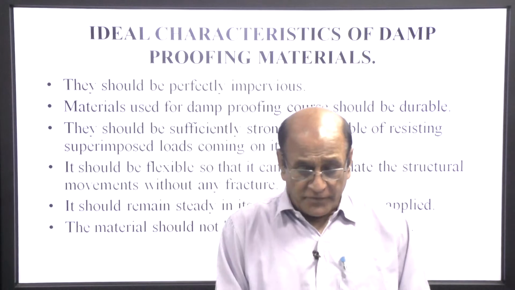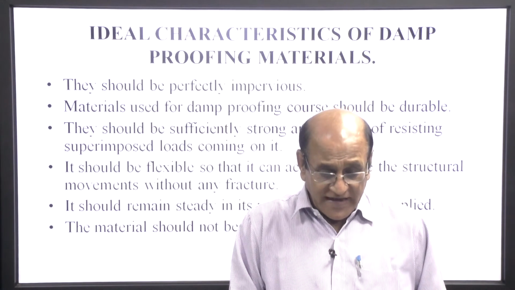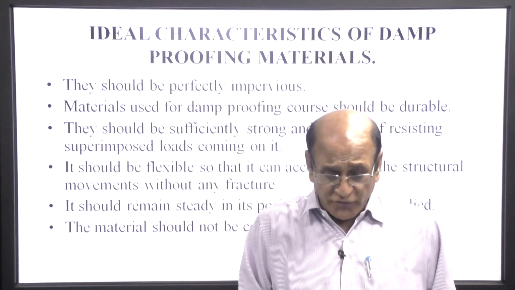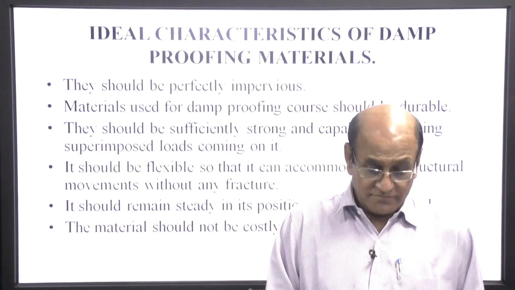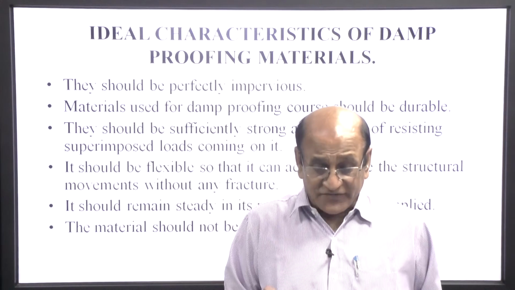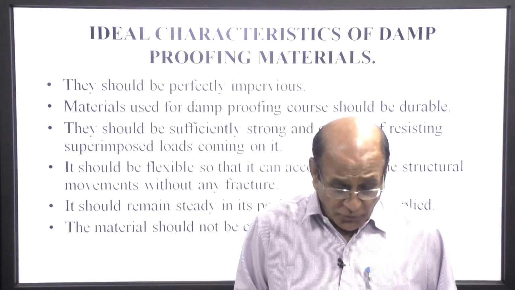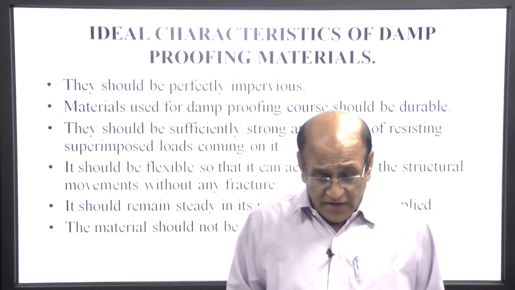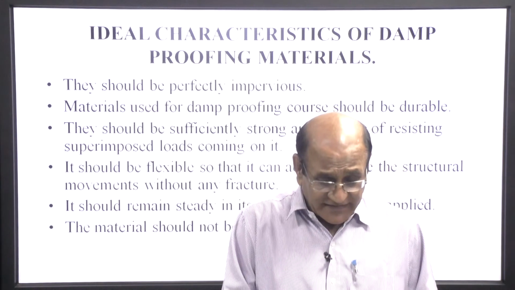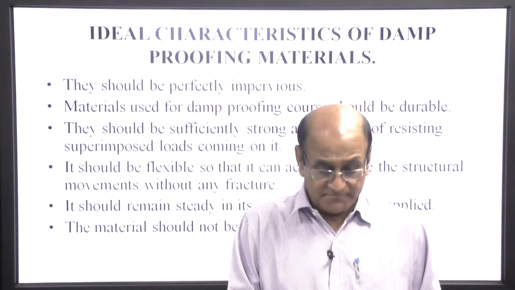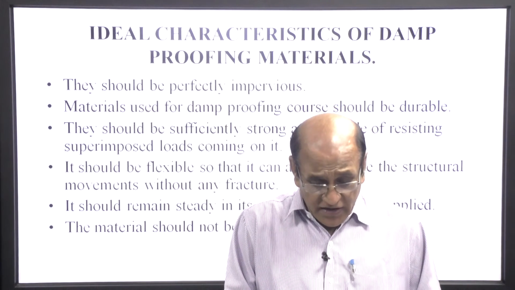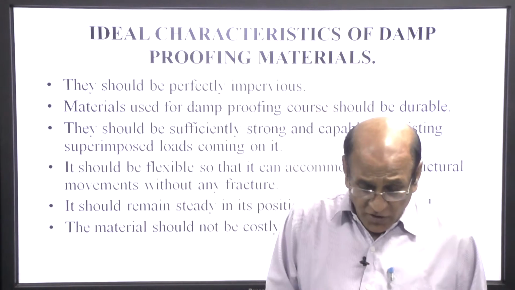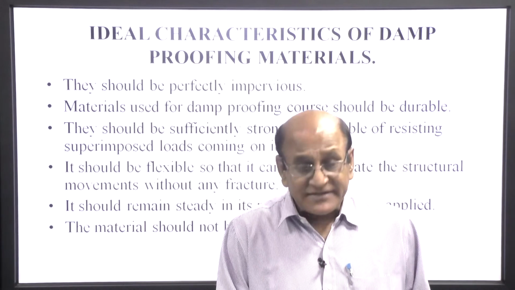Ideal characteristics of damp proofing material: they should be perfectly impervious. This is the first thing. Material used for damp proofing course should be durable. They should be sufficiently strong, capable of resisting superimposed load coming on it. It should be flexible so that it can accommodate the structural movement without any fracture. It should be ready in its position once applied. The material should not be costly and should be easily available.